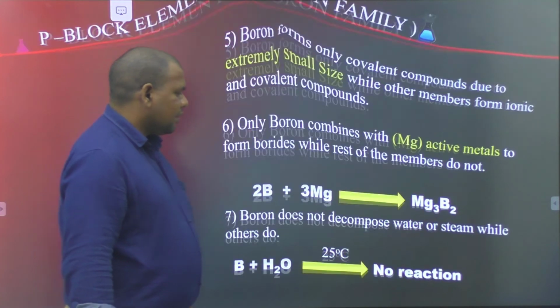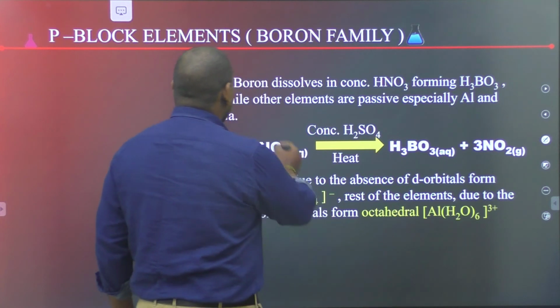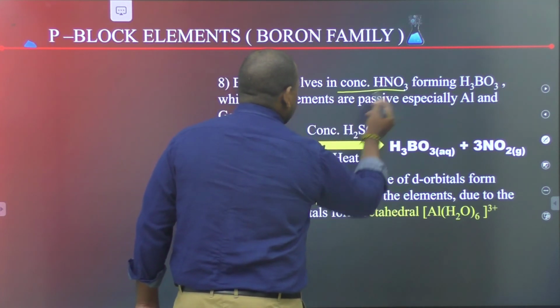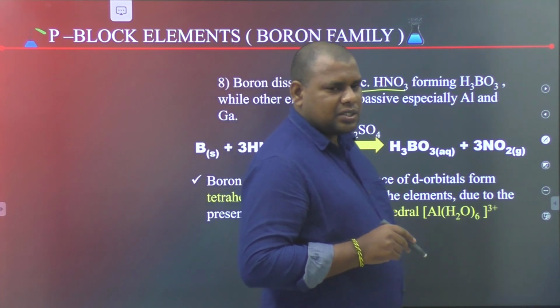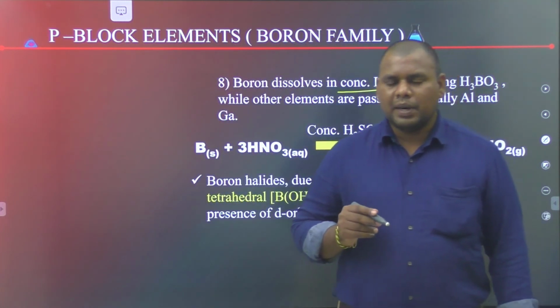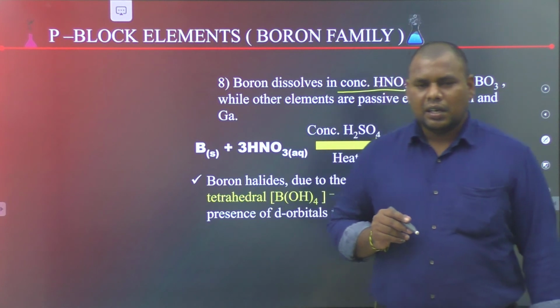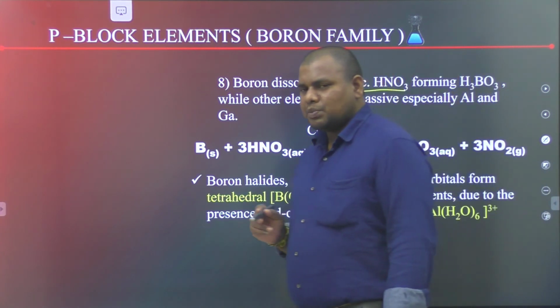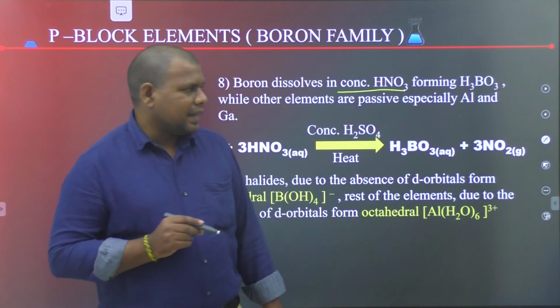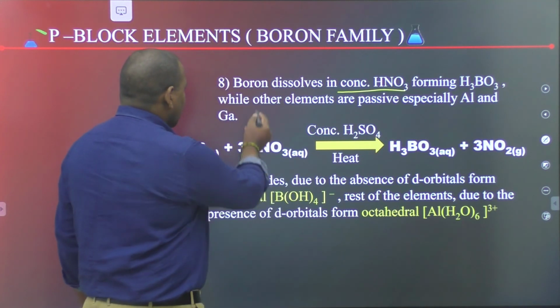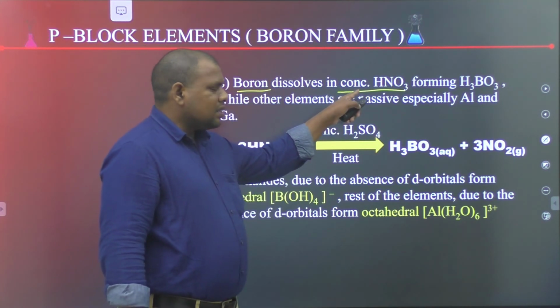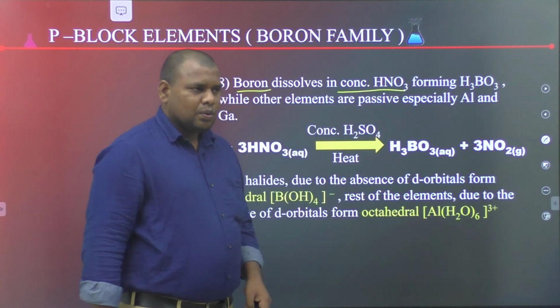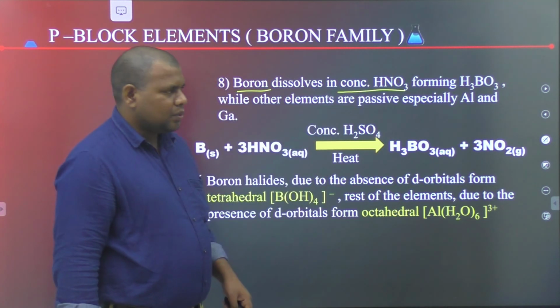Next property: boron dissolves in concentrated HNO3, but the remaining elements are passive with concentrated HNO3, especially aluminium and gallium. Boron dissolves in concentrated HNO3 to form boric acid.